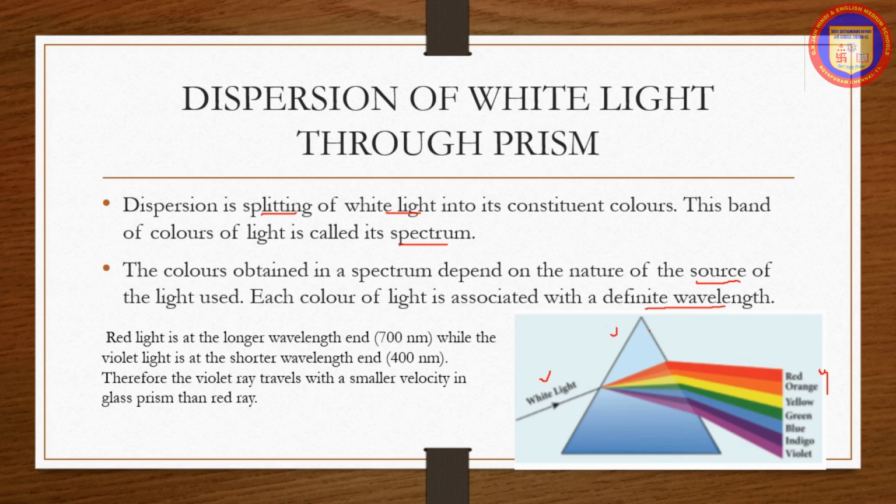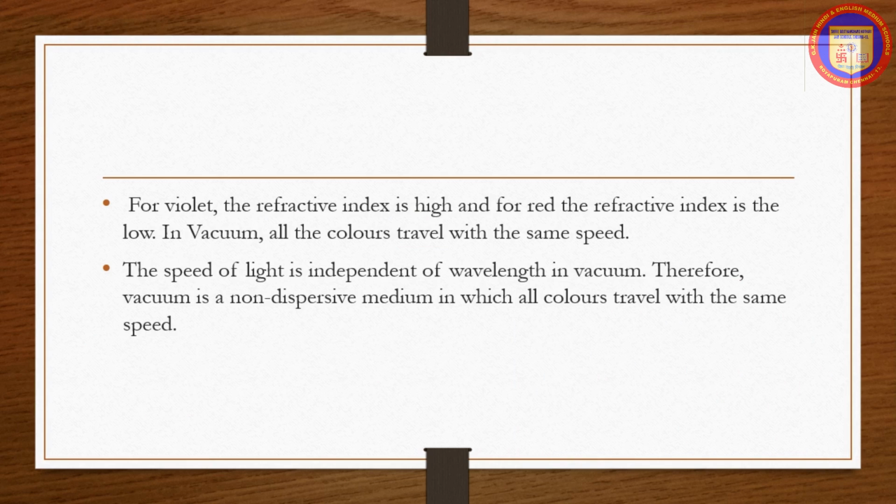Red light is at the longer wavelength, about 700 nanometer, while the violet light is at the shorter wavelength, 400 nanometer. Therefore, the violet ray travels with a smaller velocity in glass prism than red rays. For violet, the refractive index is high, and for red, the refractive index is low.